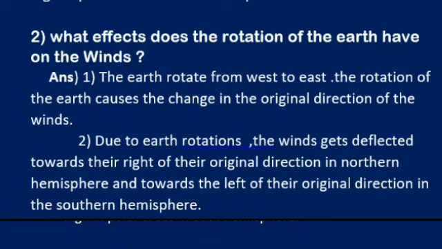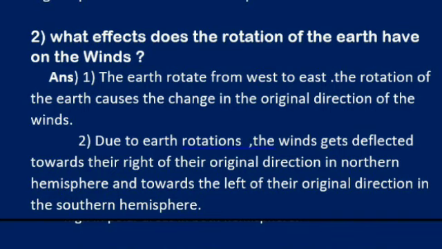Now see student, as we know that the earth is rotating from west to east, right? And because of this rotation, what happened? Winds do not blow in their original direction. Am I right?